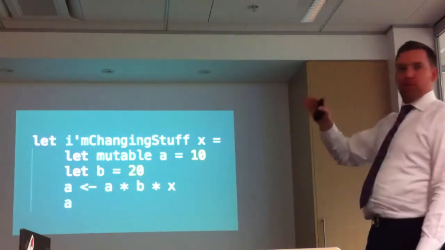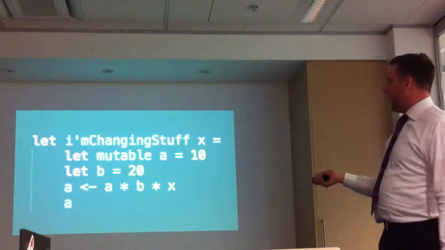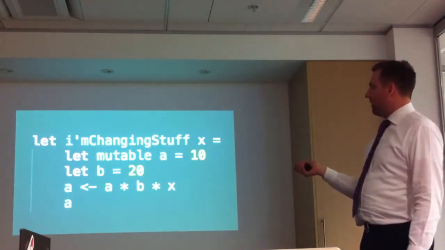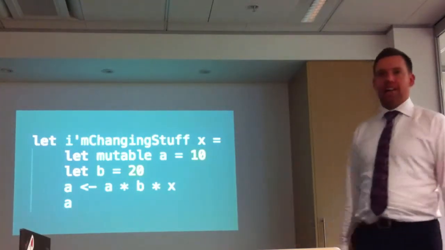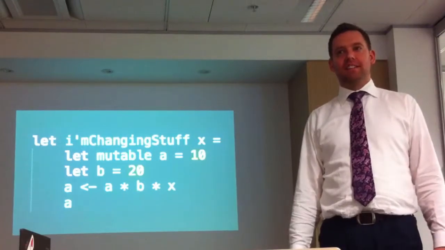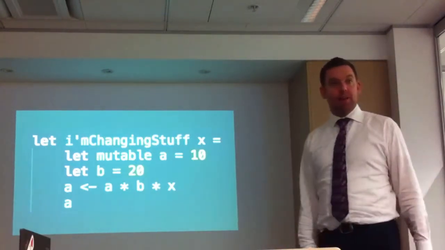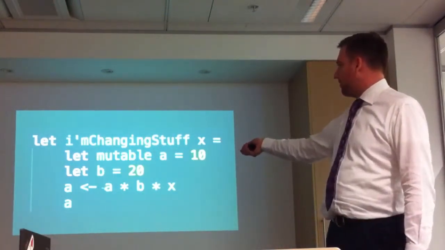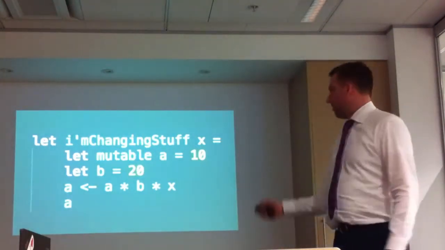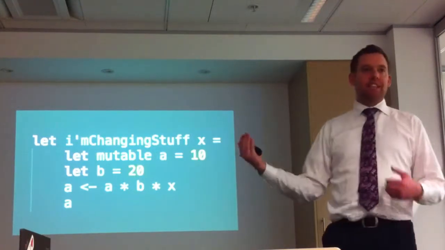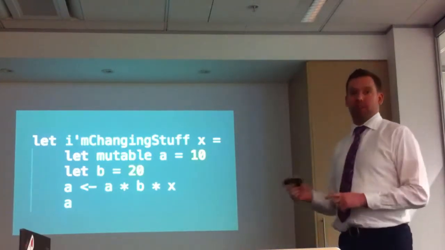So we're saying let mutable a equals 10, let b equals 20, and then we have the mutate operator here, and we're saying a gets a times b times x, and then we return a. Are there any questions on that? What we're doing here? So that less-than-equals is an assignment. Yeah, that's an assignment. Absolutely. If I had put equals there, it would have given me a compile error. So you have to be really explicit with your assigning things in F#, but you are allowed to do it.